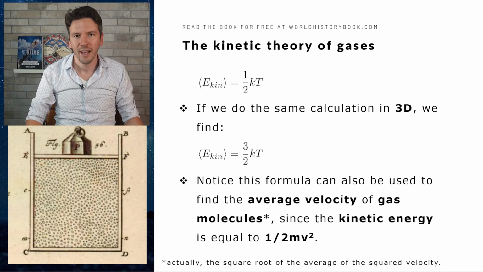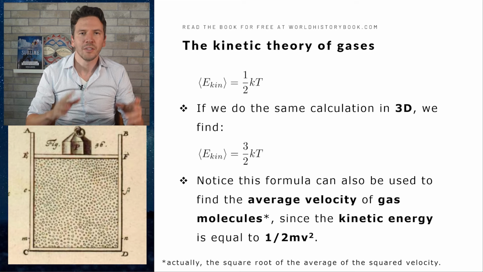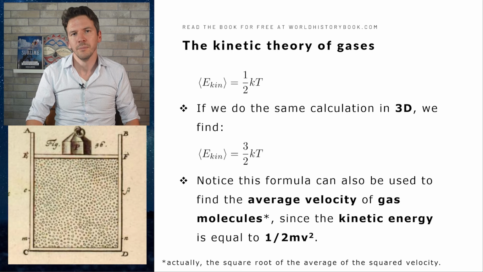If we account for that, we have to multiply our formula by 3. So then the kinetic energy becomes 3/2 times k times T. And notice, by the way, that this formula can be used to find the average velocity of gas molecules, since the kinetic energy is 1/2 times m times v squared, and v is the velocity of the particles. Now, because of the brackets, this gets a little more complicated, as you can see in the note below, but that is more for specialists.